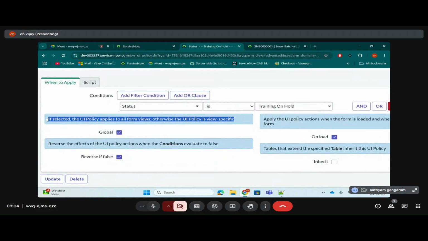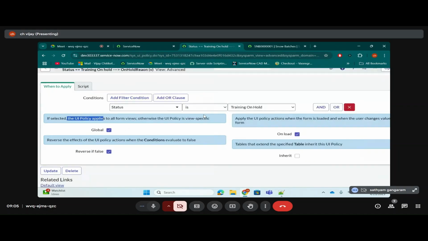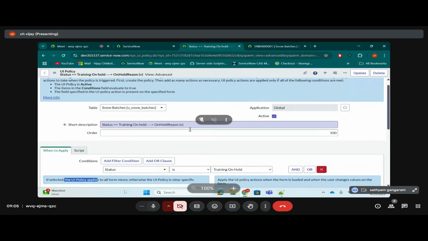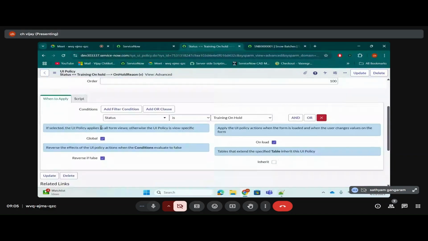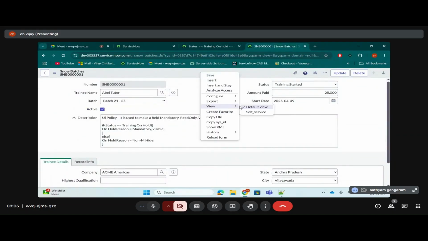So what are they telling, if selected means what? If this global checkbox is checked to true, this UI policy, which you are writing, will apply to all the form views. They are telling form views, guys. They are not telling list view or table view. Within the form only there will be views, right? We discussed. We created a view.